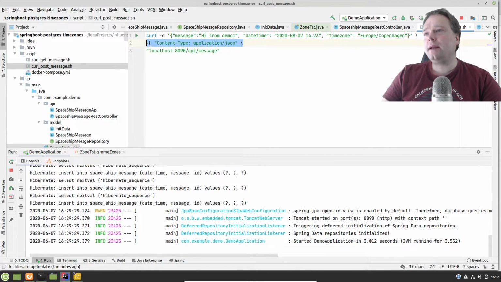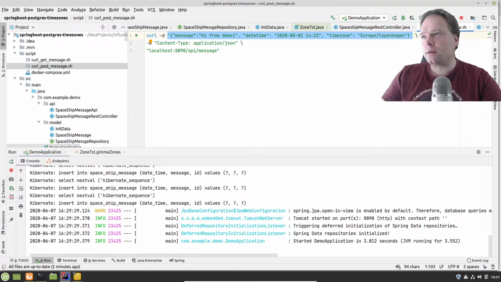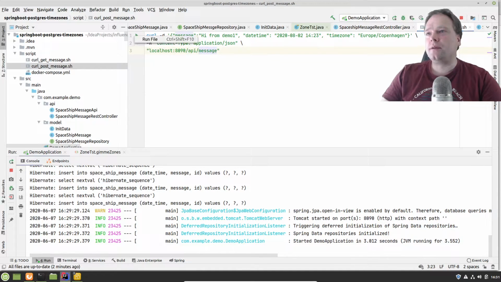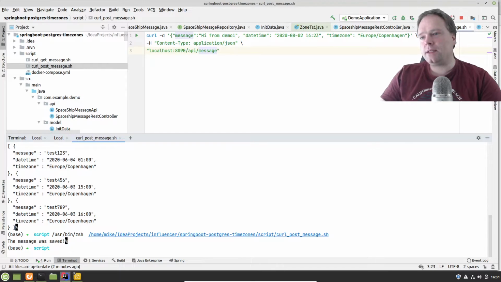Then I need to add here in the header that the content type is application/json, so SpringBoot will recognize it as JSON and then convert it to the spaceship message API class, or an instance of the class bean. So then we have the localhost right here, and that is 8090 and an API message. Let us run the scripts. Run. The message has been saved right here.